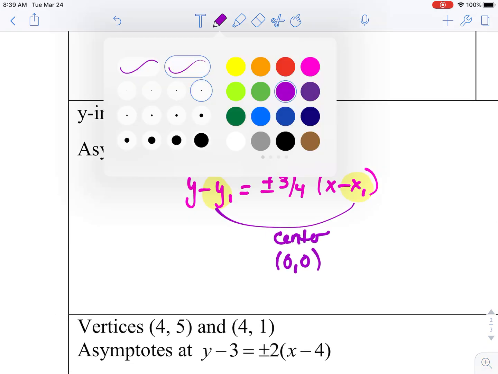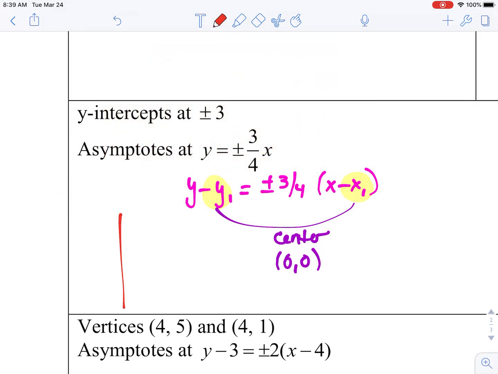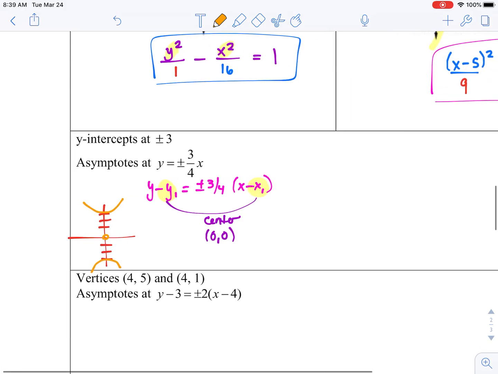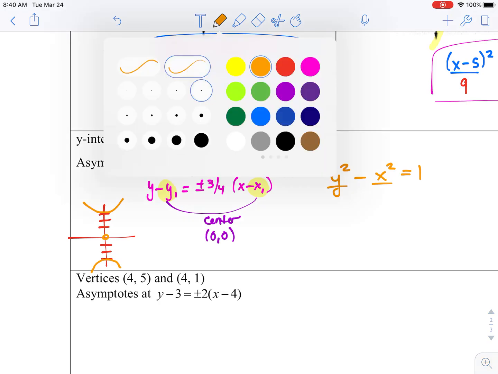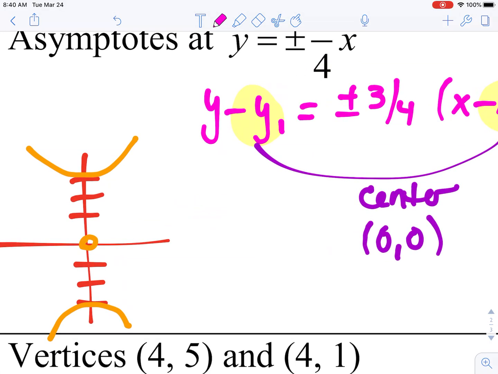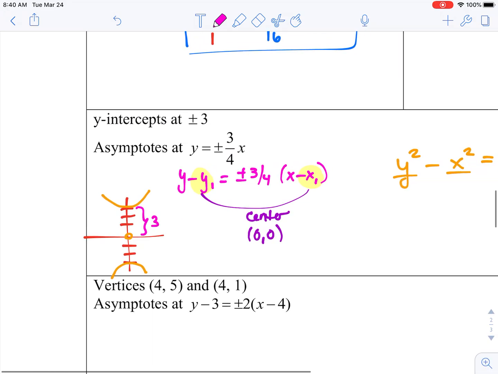It also tells us that we have y-intercepts at plus or minus 3. If we have y-intercepts at plus or minus 3, that tells us our graph is opening up and down. So if we begin, the first thing we're going to have is our y first because it's opening up and down. And our center is at 0, 0, so we will have just our y squared and our x squared. From here, we can count how far we are from the center. This is a total of 3 units, and 3 squared is 9.